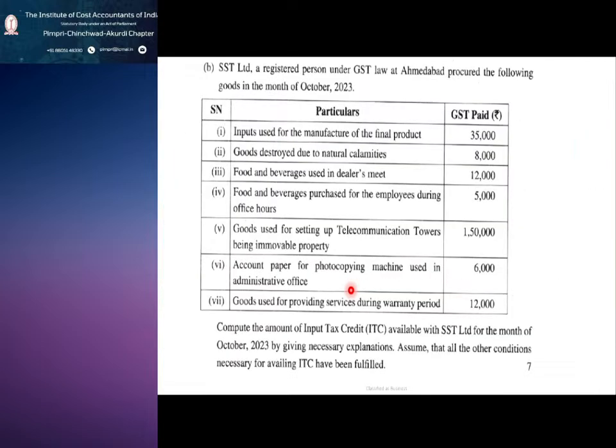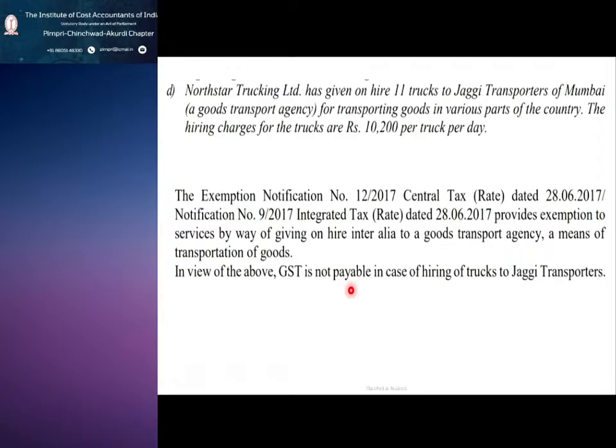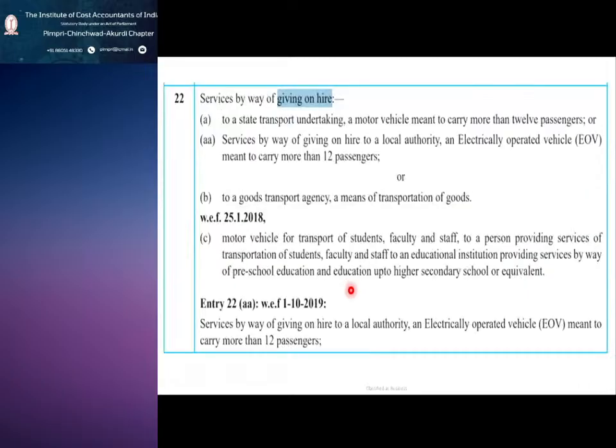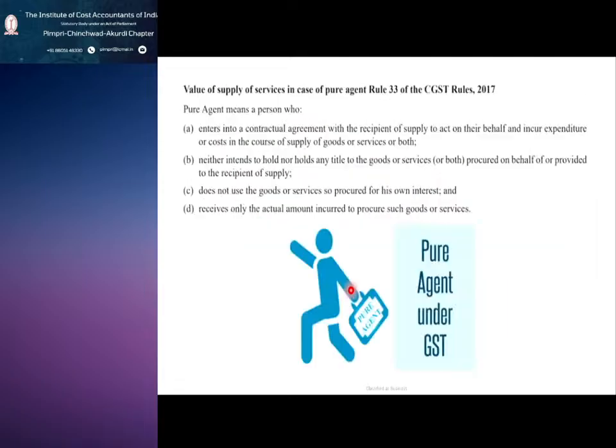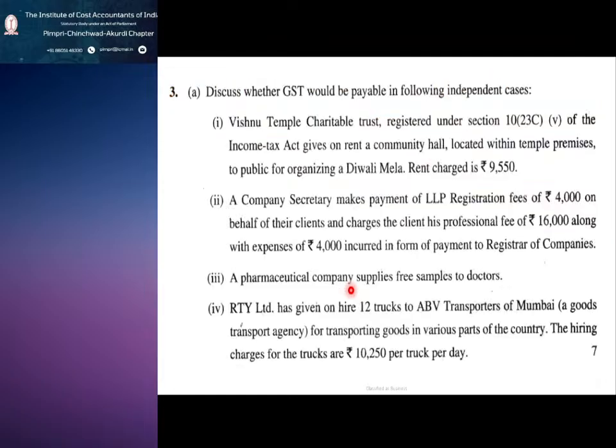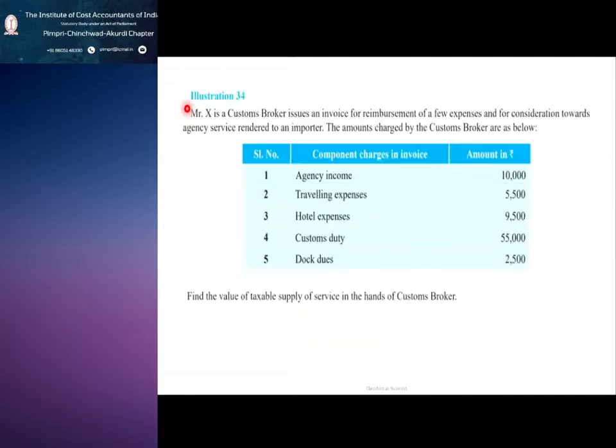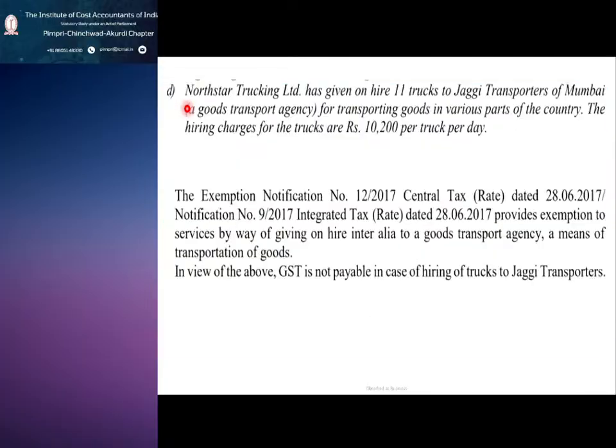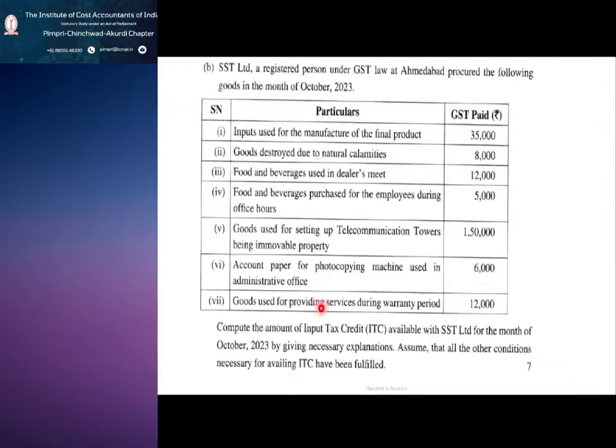Okay, fine. Now we will see the second question we have covered. This is the third one. In the third one you can see this is question number A. Now we are moving on to the B. So B1 is related to, you can see here, SST Limited, a registered person under GST law at Ahmedabad. The following goods were procured in the month of October 23.